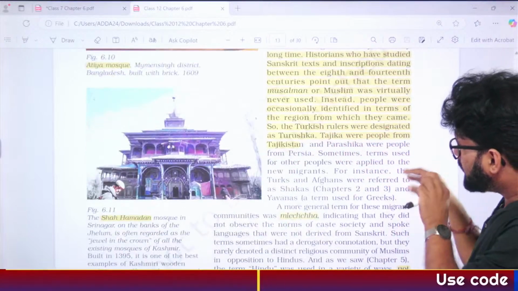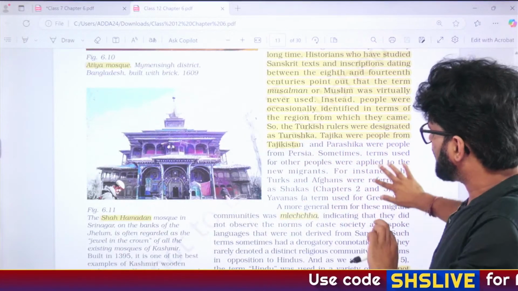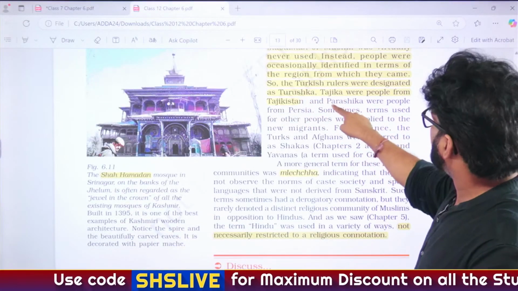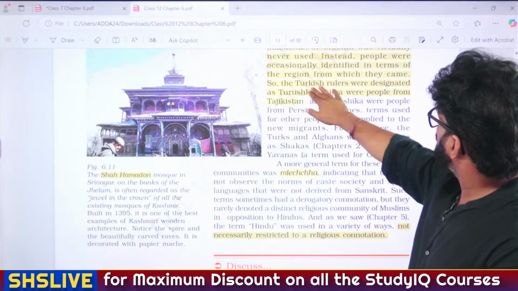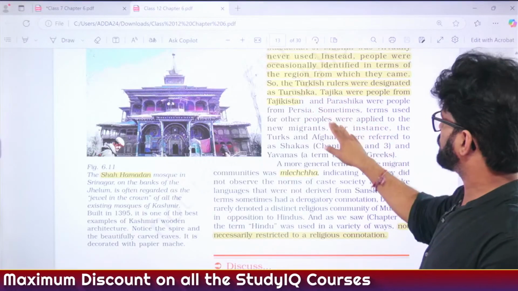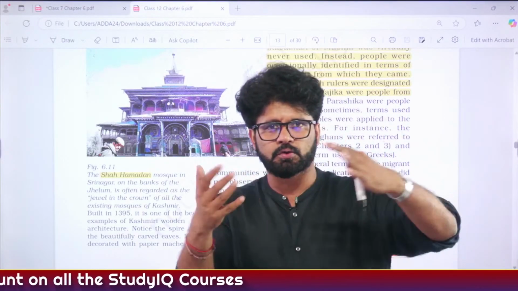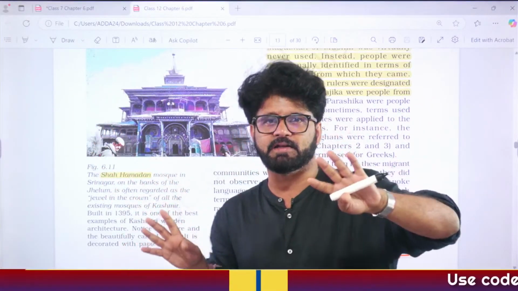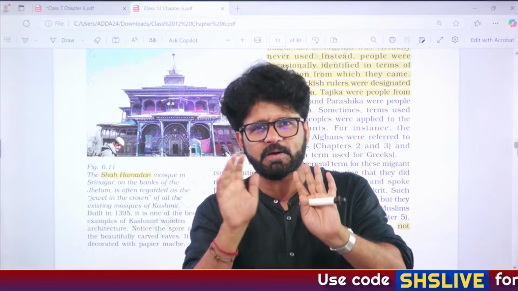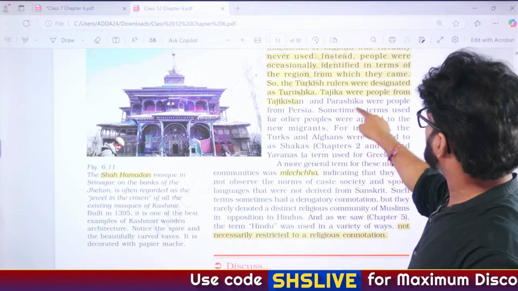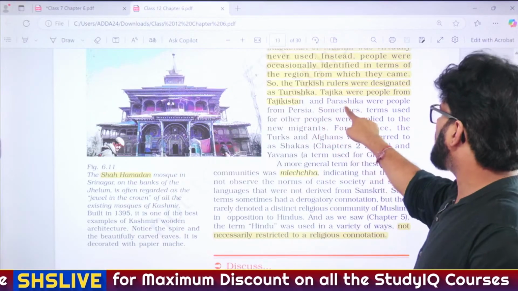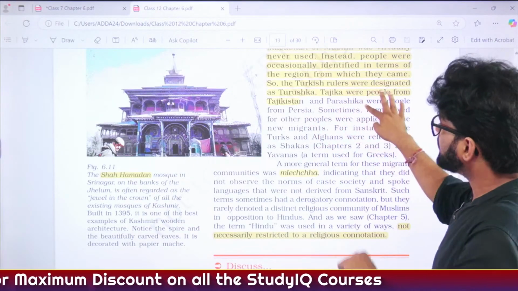So again, here there are certain terms which you have to understand from exam perspective, like who is Turuksha, who are Tazika, who are Parashika. So Turuksha are Turkish people, Turkish rulers, and the earlier rulers, all the rulers who we were talking about, Delhi Sultanate rulers, all were Turkish. The last Lodi were Afghanis, even though Khalji were Turko-Afghan, but they were Turkish only. Then the people who are coming from Tajikistan, Tazika, and the people who are coming from Persia, Iran, they were Parashika. So please pay attention to these words.